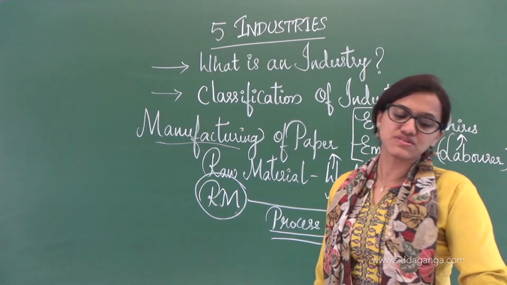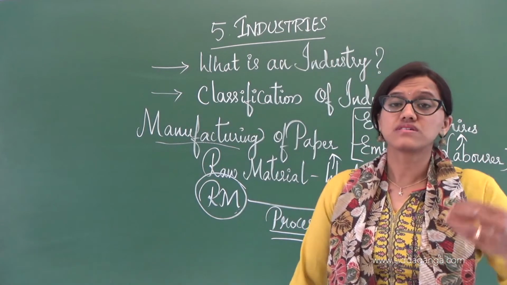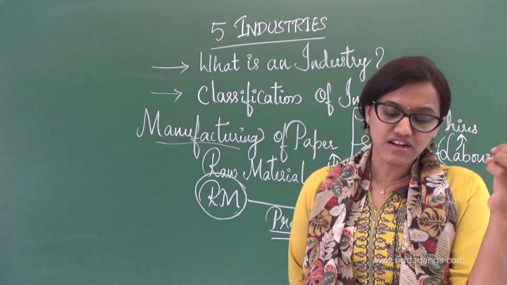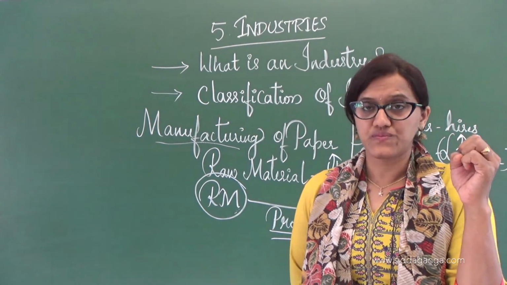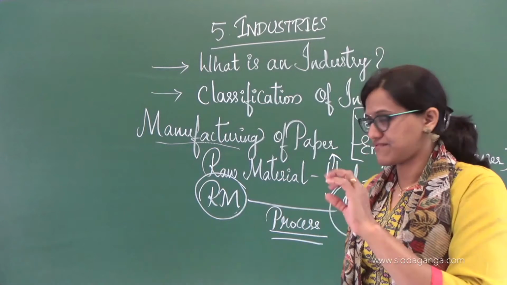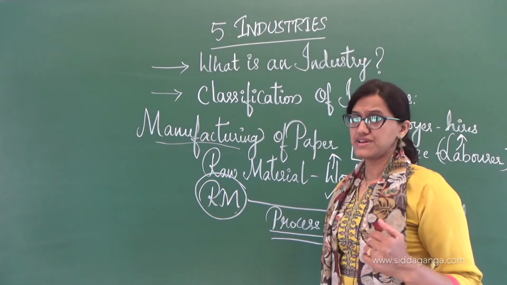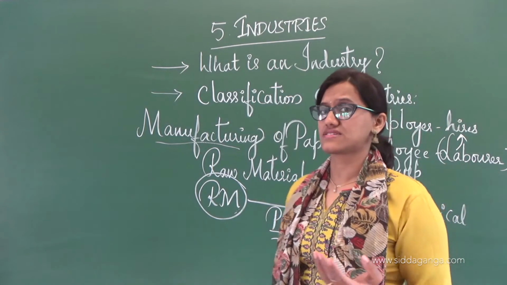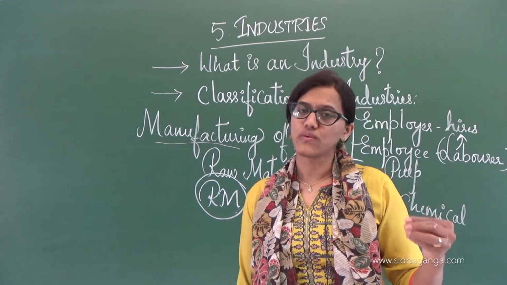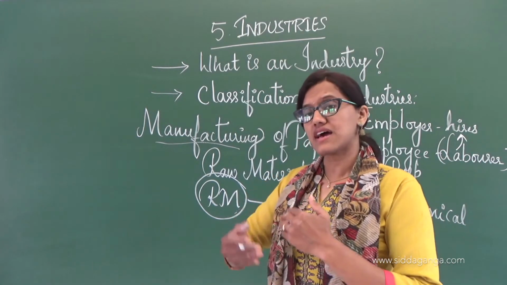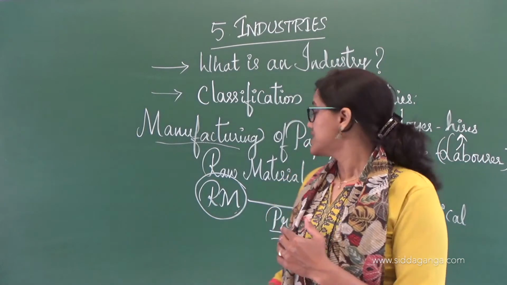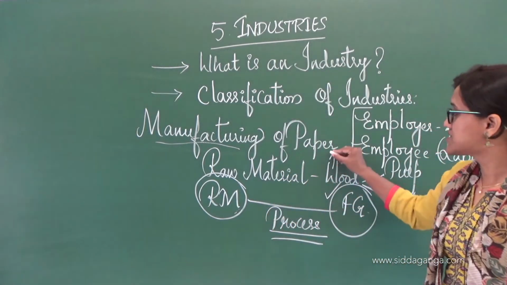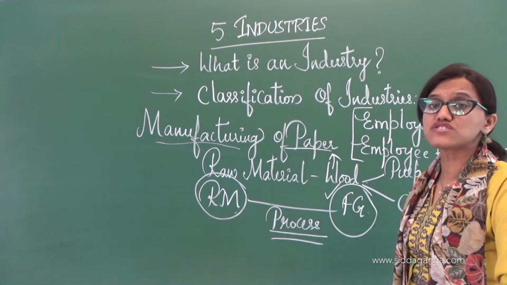When it comes to this, the paper made from the pulp or the cloth made from cotton have their own value. Right or wrong? Even wood itself definitely has some value. But when wood is converted into pulp, and pulp is converted into paper, definitely the utility or the value of paper is more.